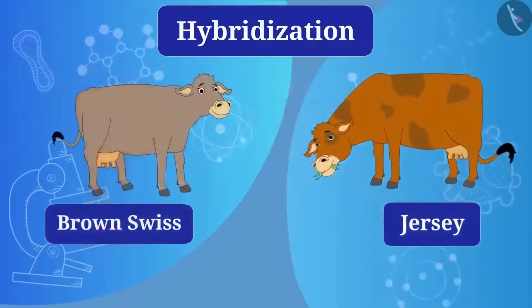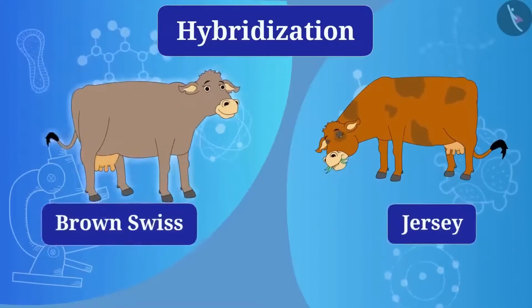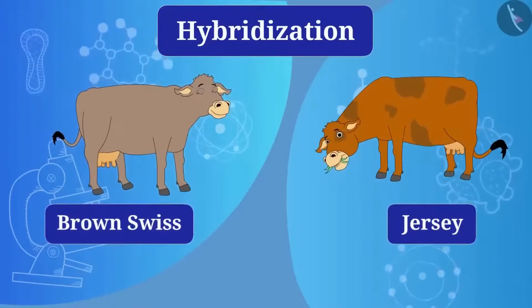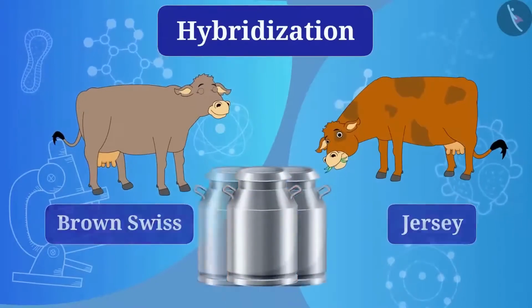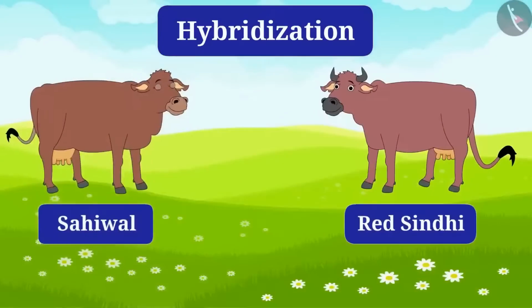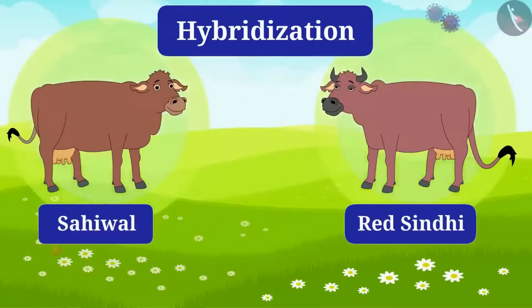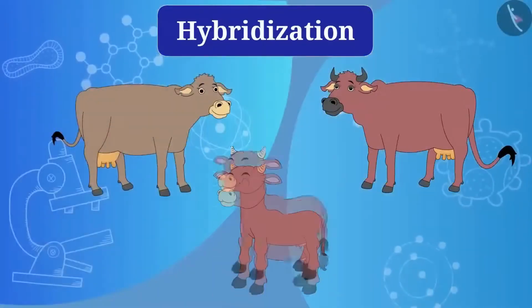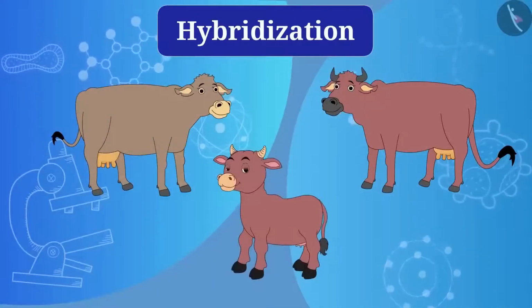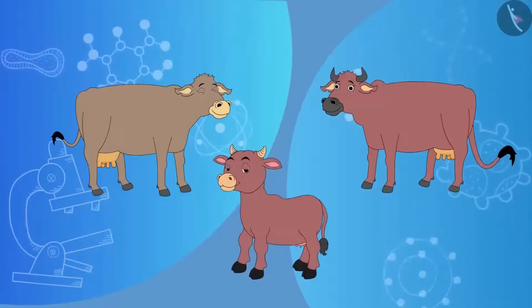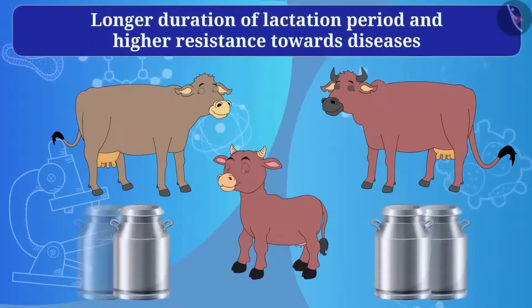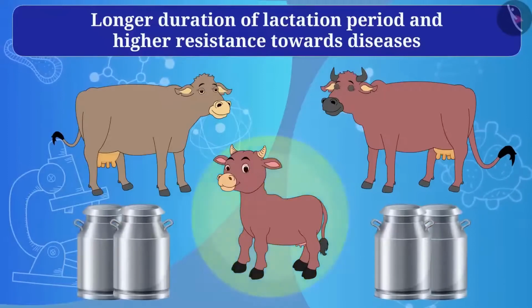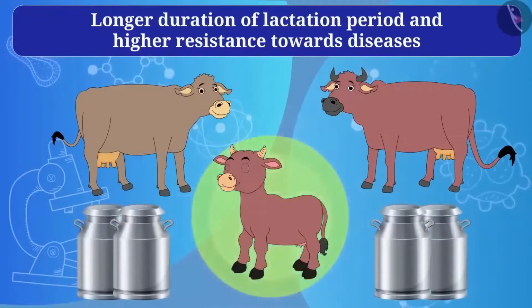For example, Jersey and Brown Swiss are the species with high lactation period. And Red Sindhi and Sahiwal are the species with high immunity. If the results of both the breeds are seen in the calf, then the calf will have both the properties, that is, longer duration of lactation period and higher resistance towards disease.